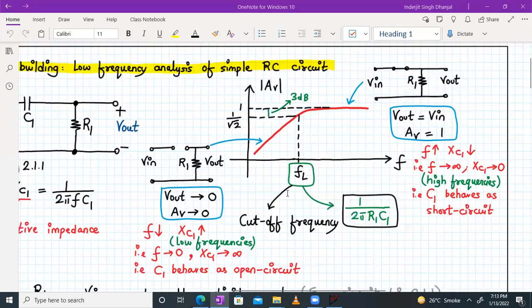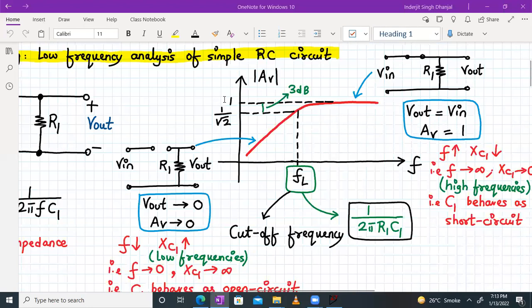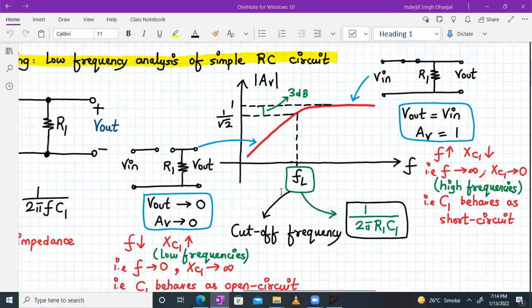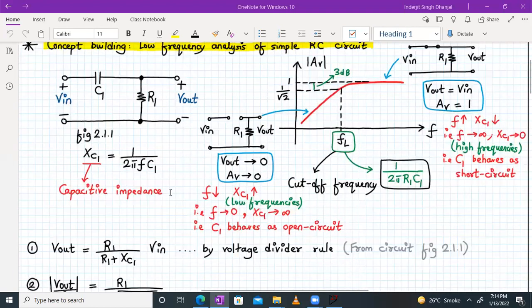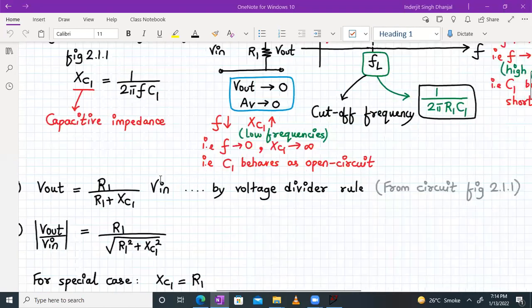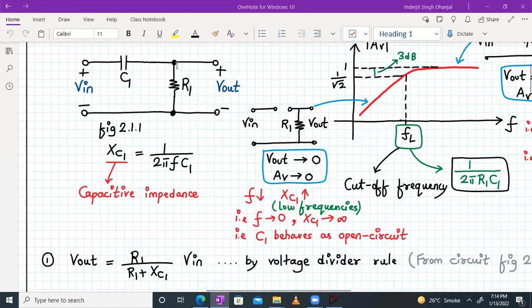Now over here, how do we calculate the cutoff frequency? Let's say the highest gain over here is 1, right? So you go 1 by root 2 times below. Or if you want to convert this into dB, you can see that you have to go 3 dB down. This mod of AV will be 1, which will be 0 dB, right? And if you go 3 dB down, you mark the frequency FL, and that is nothing but the bandwidth of this system, right? Now we will see in detail how we get this plot with mathematical results. Now, let us continue further. So I can apply a voltage division rule over here, V out in terms of V in, right?